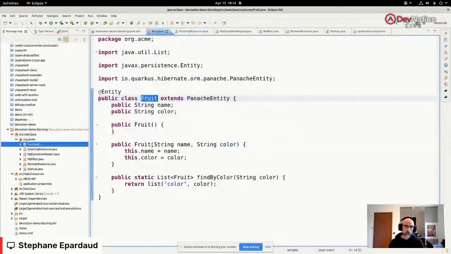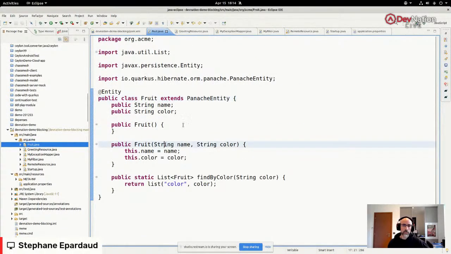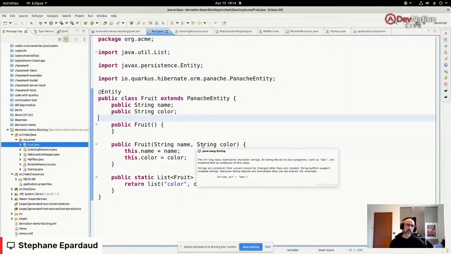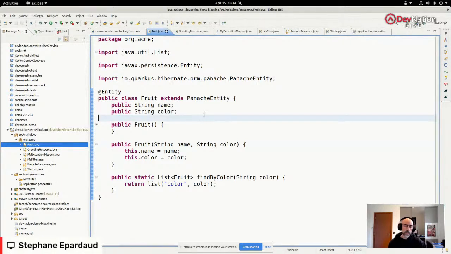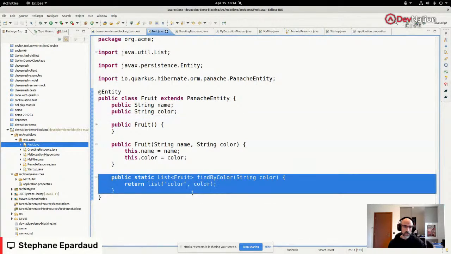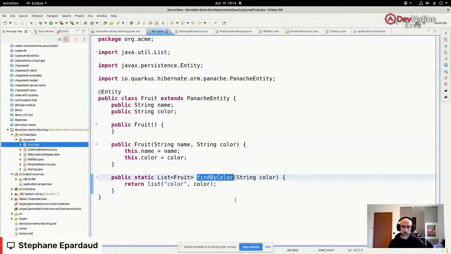So what is this thing? Oh, this is my entity. This is where we're using ORM with Panache. So ORM with Panache is a layer on top of traditional Hibernate, where we extend a certain class called the Panache entity, and then we don't need to generate the getters and setters. Every public field has them generated for us. And we can just concentrate on writing logic methods here, such as find by color, which delegates to superclass methods that do a lot of stuff for free.